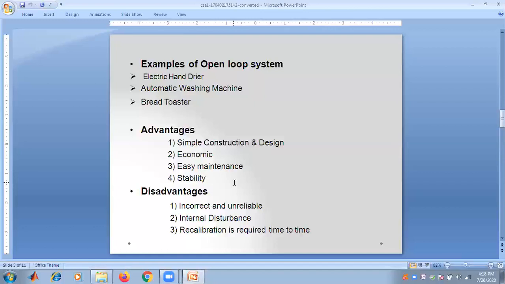So what are the disadvantages of an open loop system? The disadvantages of an open loop system are that it is incorrect and unreliable, and there is internal disturbance. Recalibration is required from time to time because of the absence of the feedback path in an open loop system.